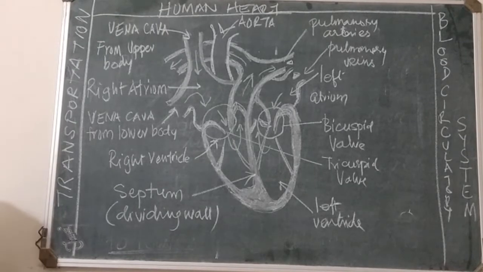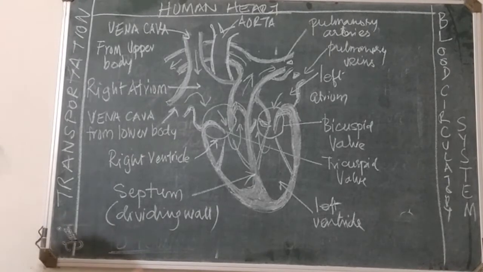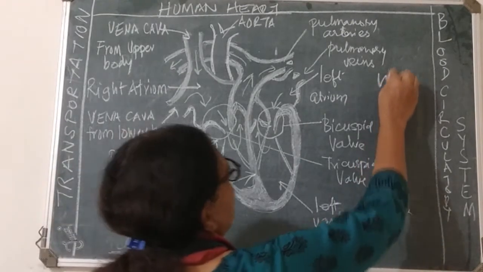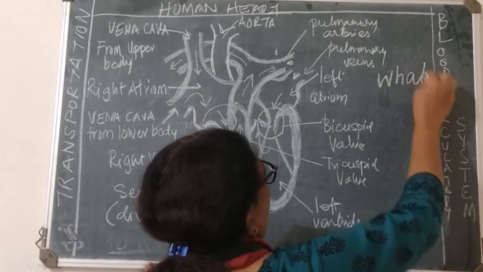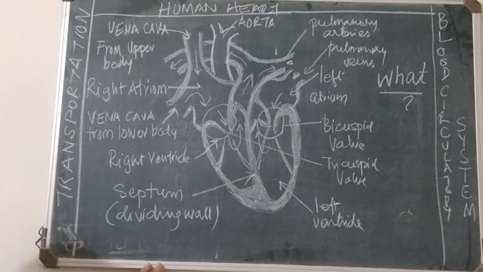We saw transportation in plants. Now we will see transportation in humans. As we asked 3 questions in plants, in the same way in humans also we will ask 3 questions to ourselves. What is being transported, how it is being transported, and who is helping in transportation.